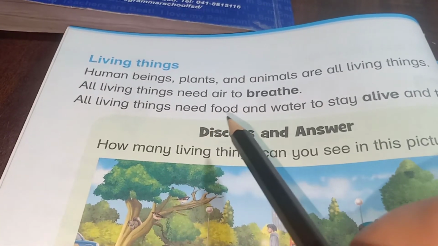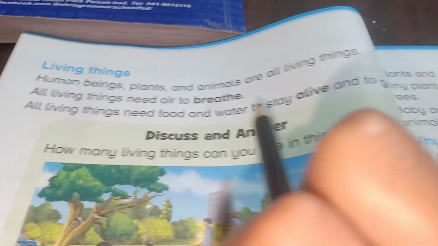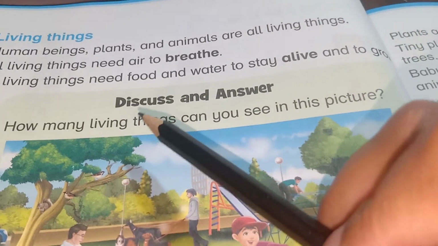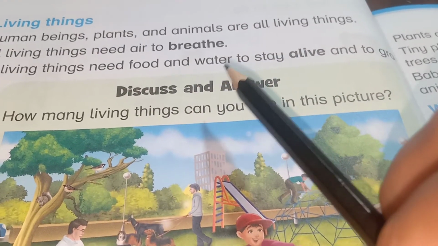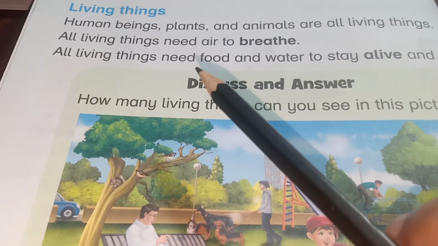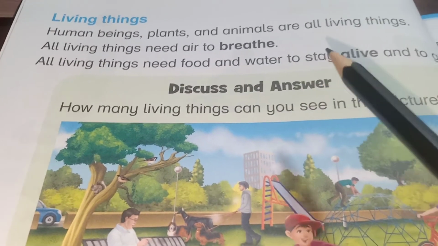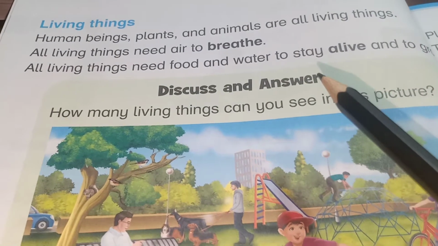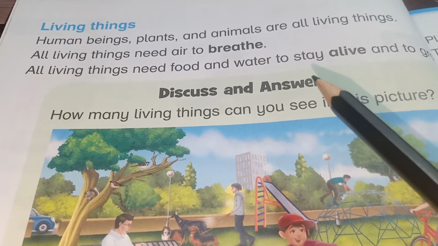All living things need food and water to stay alive and to grow. We need food to grow, right? And we need water to stay alive also. We need food and water. If you have less food, you will stop growing or you will grow less.